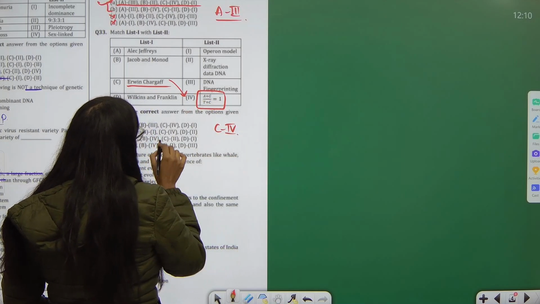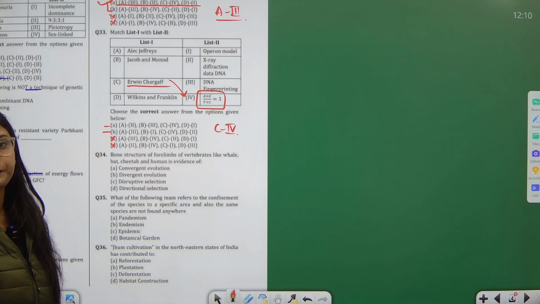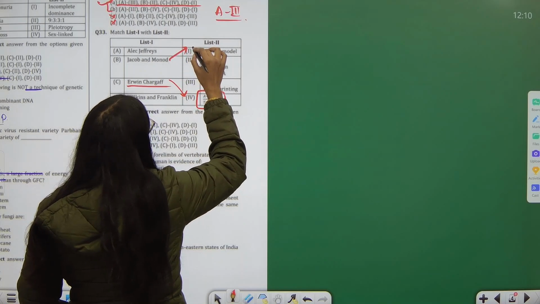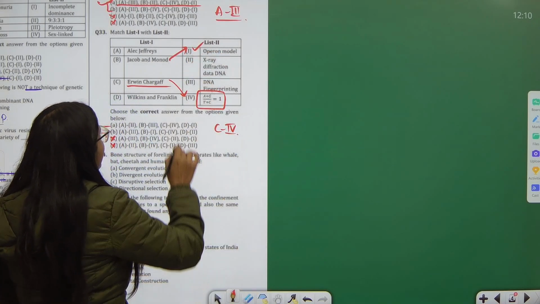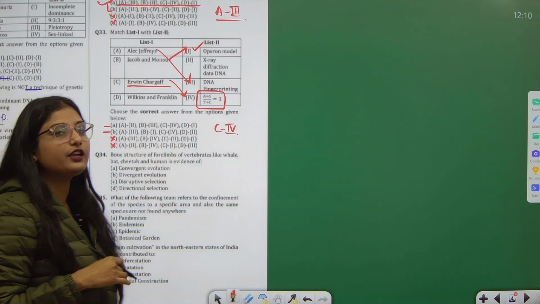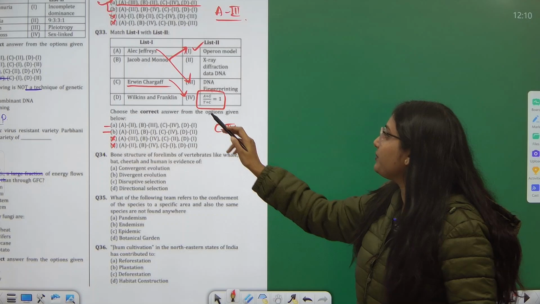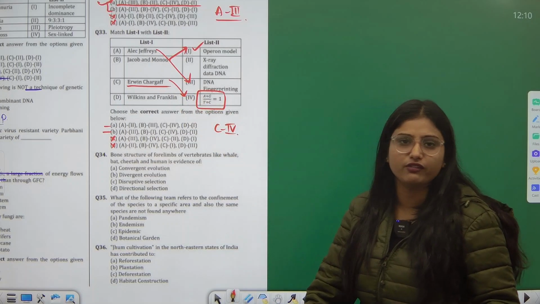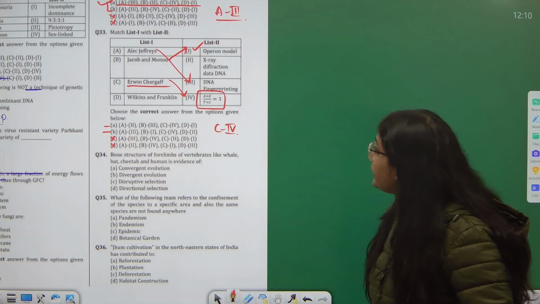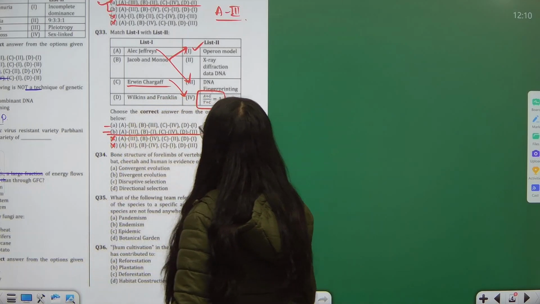And if you see here, we have again A and B options; C and D are already eliminated. Apart from that, we know that Jacob and Monod made the operon model, and Alec Jeffreys is known for DNA fingerprinting. You might be thinking, no ma'am, we do not know this much. If you do not know that much, you must have been aware of this because this is written everywhere in your book. So, Alec Jeffreys, DNA fingerprinting; Jacob and Monod, operon model. So, I think B would be the correct answer.